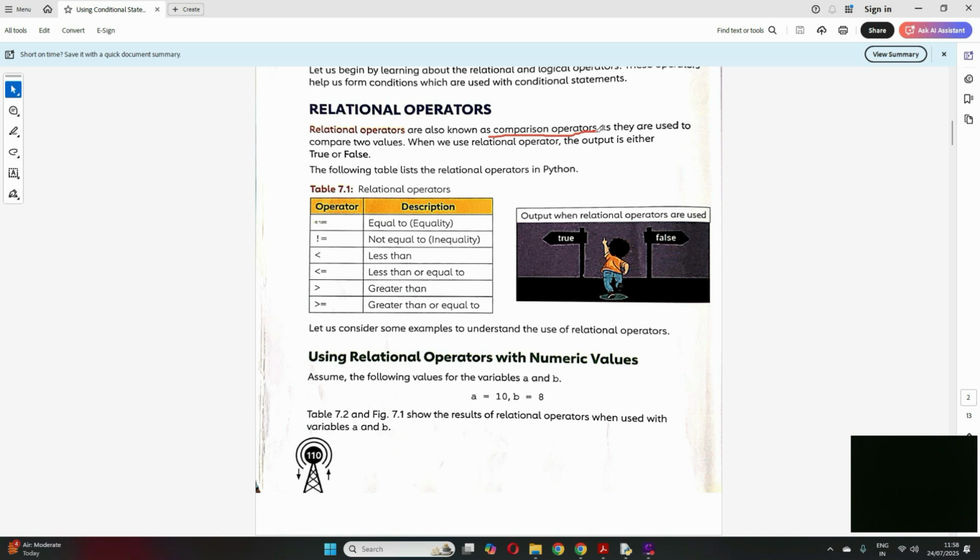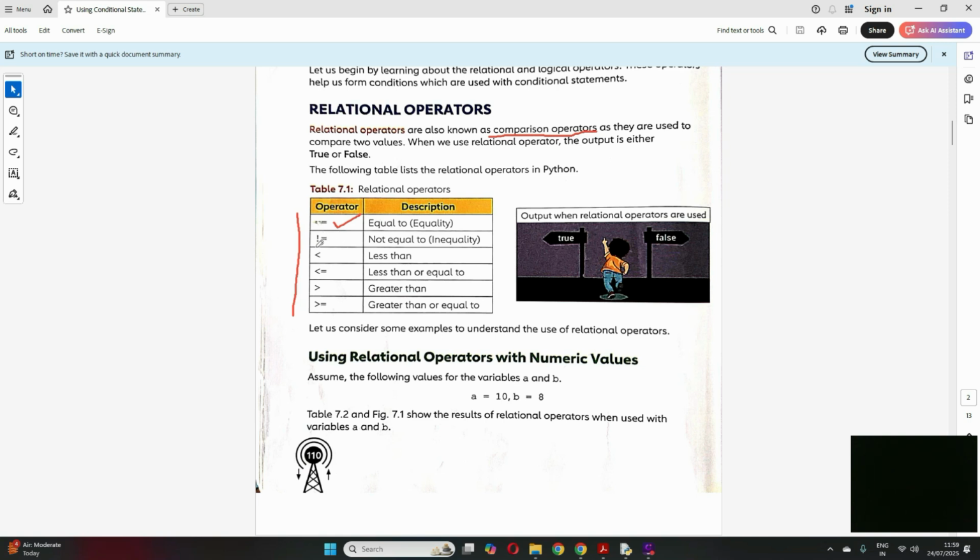So what are the different relational operators? How do you compare whether one value is equal to another value, or one value is greater than another, or less than? These are the relational operators that we have in Python. One is equal to, the double equal to sign, which we use for checking whether one value is equal to another value.